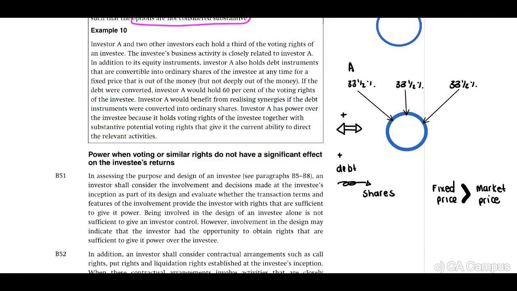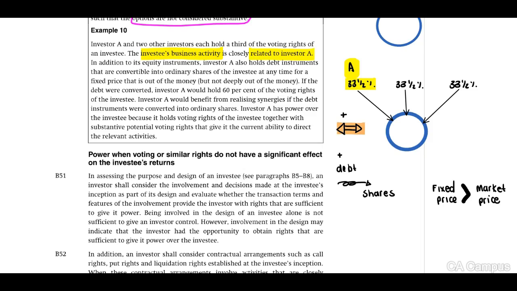Example 10, right. Example 10 indicates to us that Investor A has 33% and there are 2 other investors each owning 33.5%. It indicates to us that the investee's business activity is closely related to Investor A. Therefore, if you look at this, I've included pretty similar business activities.